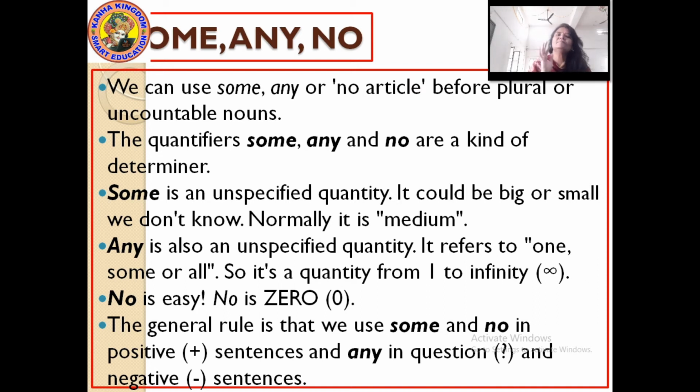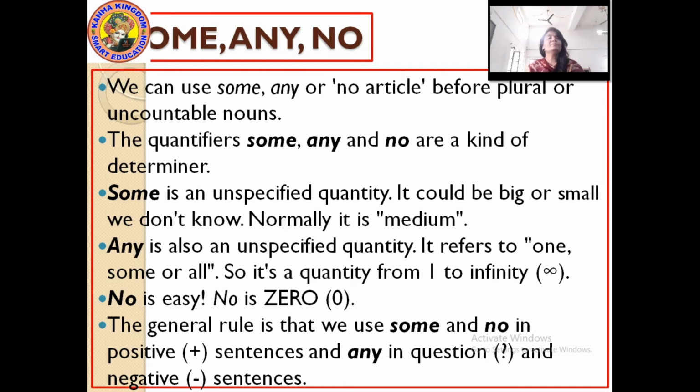I'll show you the usage also. Okay, first let me explain to you where they are being used. So no is very easy. Why? No means totally zero. So the usage of no is very easy. I have no water, I have no books means totally nil. So the usage of no is the easiest.